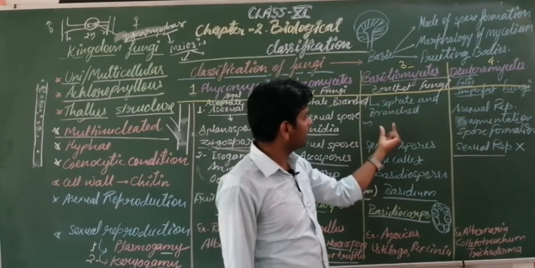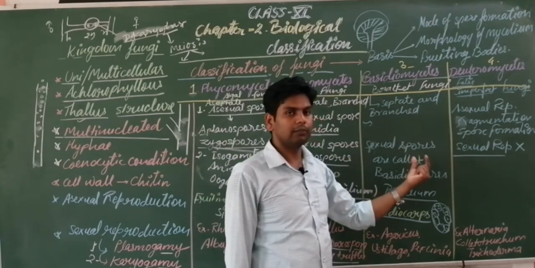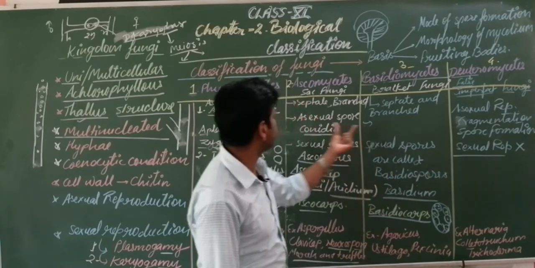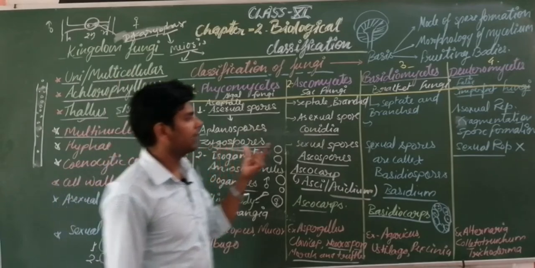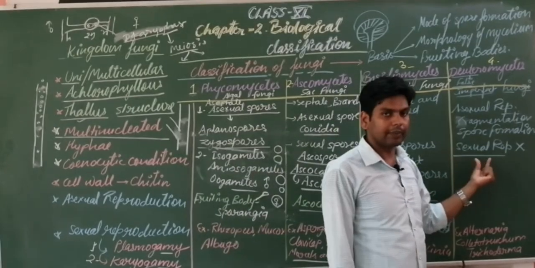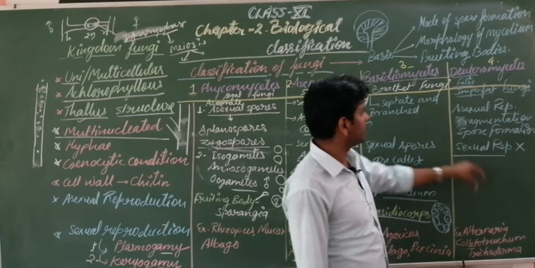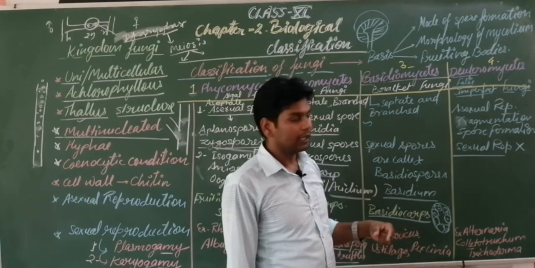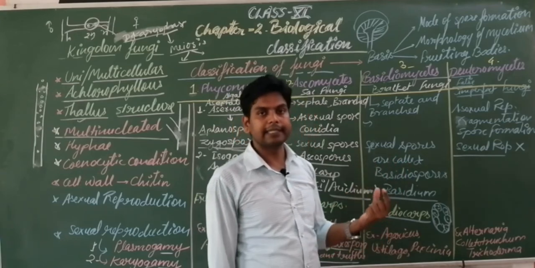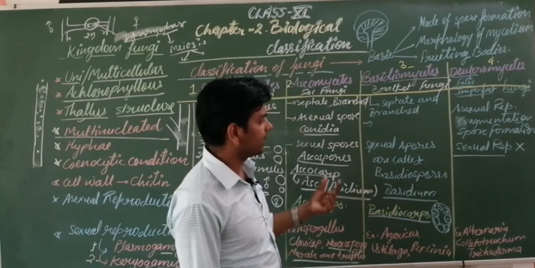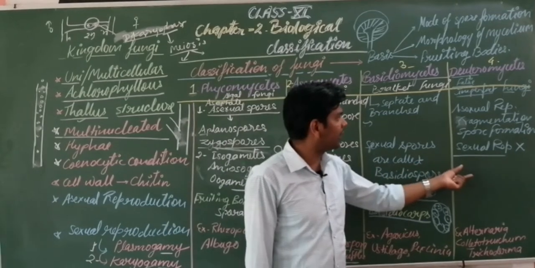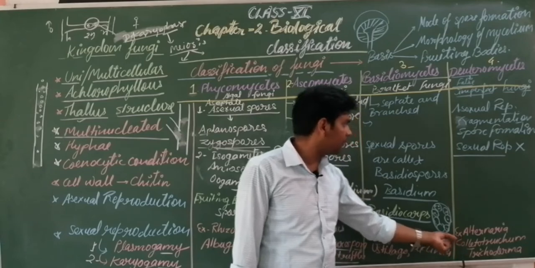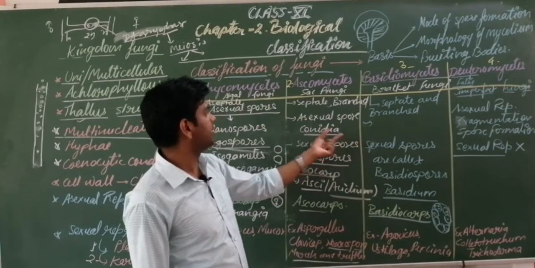A fungus is perfect when both sexual and asexual modes of reproduction are found. So the earlier category belongs to the perfect fungi, but this category belongs to the imperfect fungi. A number of fungi are placed here in which only asexual reproduction is found. These fungi are waiting for the discovery of sexual reproduction. When sexual reproduction is discovered, these fungi will move to the categories Basidiomycetes or Ascomycetes.